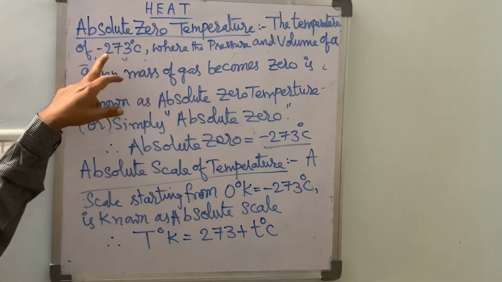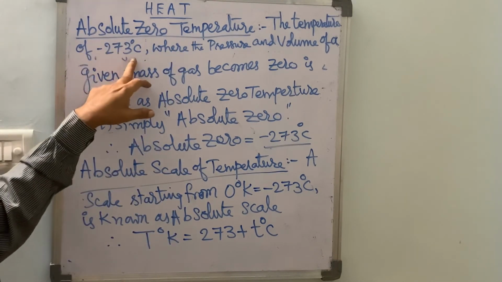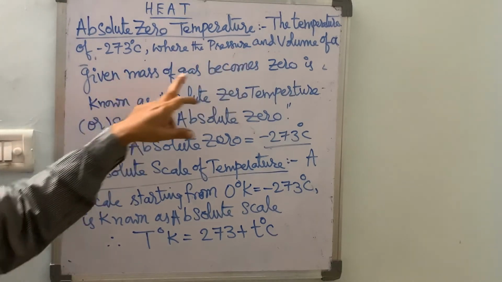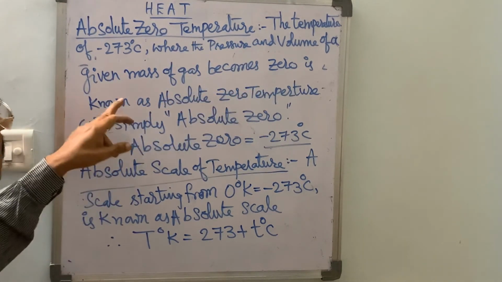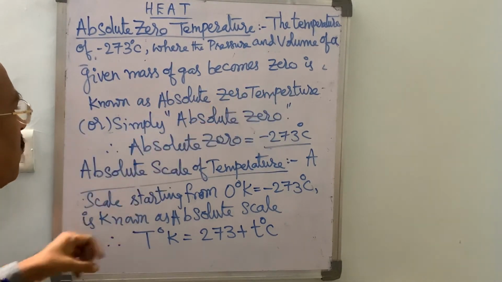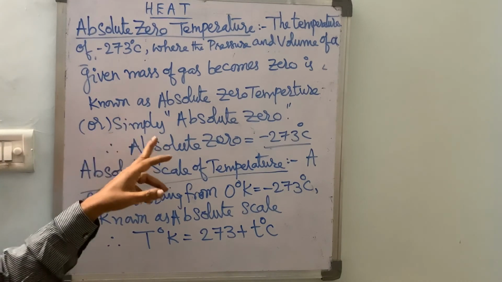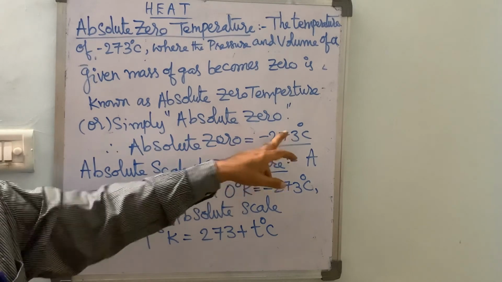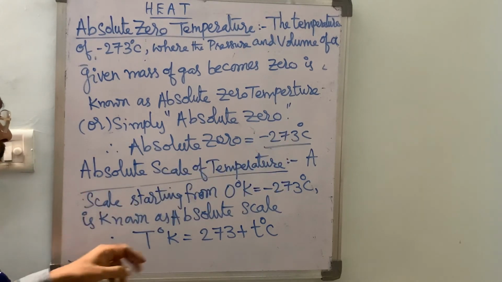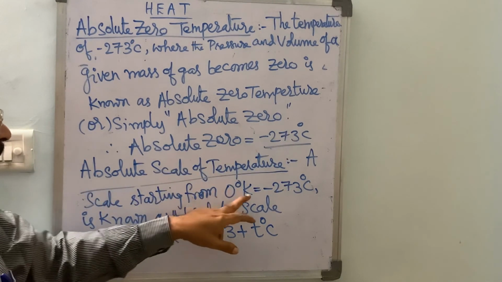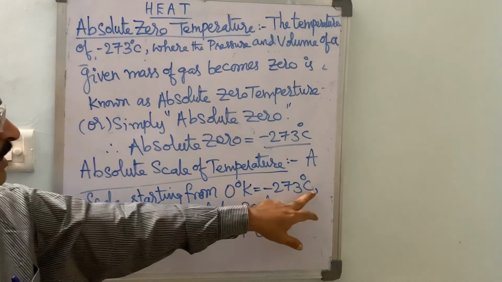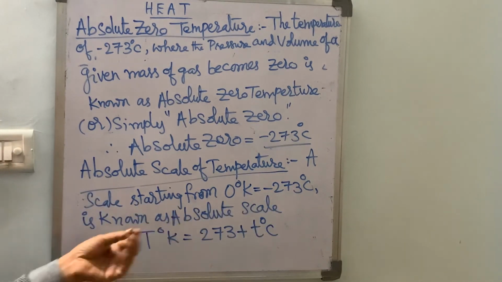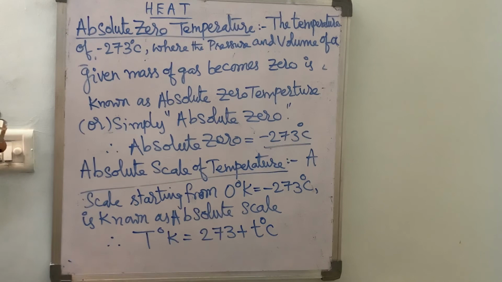So the temperature at which, at minus 273 degrees, the pressure and volume of a given mass of gas becomes 0 is known as absolute zero temperature, where the pressure P equals 0 and the volume equals 0. So absolute zero temperature is minus 273 degrees centigrade. A scale which starts from 0 degrees Kelvin or minus 273 as the starting point is known as the absolute zero scale.